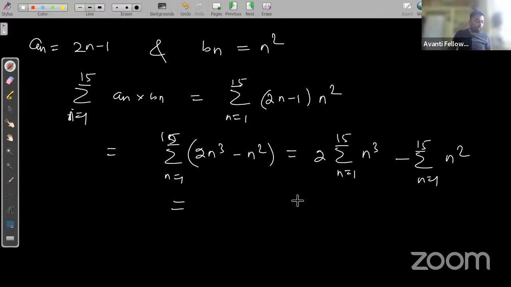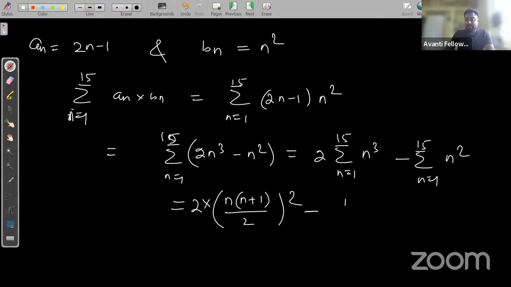For n cube, I already told you in the last slide. What is the formula to find the sum of n cube? That is 1 cube plus 2 cube plus 3 cube plus 4 cube up to n cube. What is the formula? That is n into n plus 1 by 2 whole square into 2. Already it is given, right?